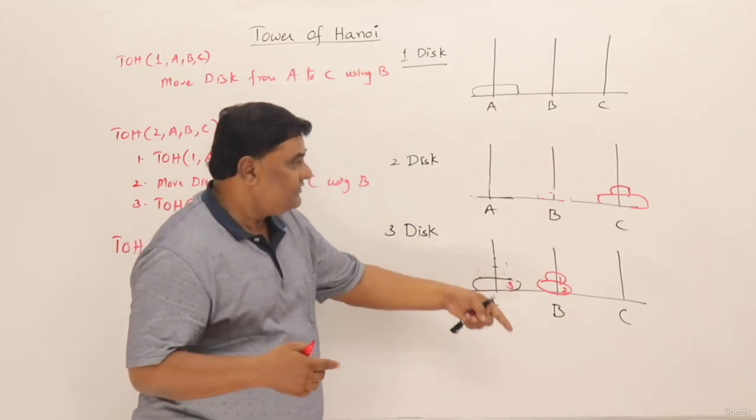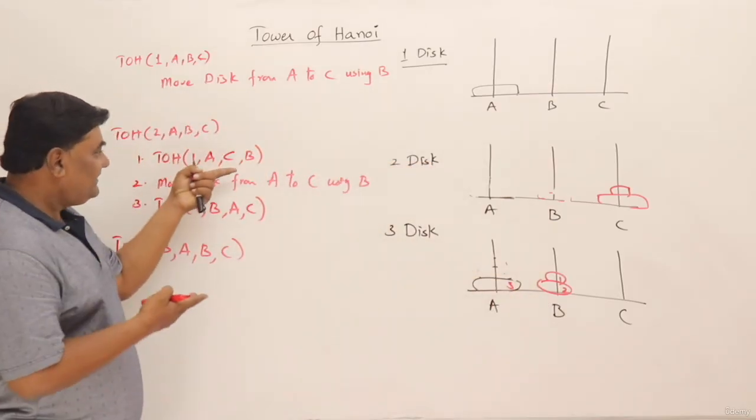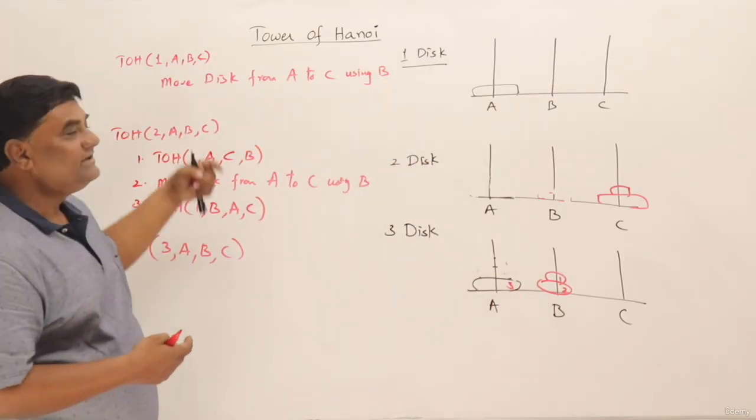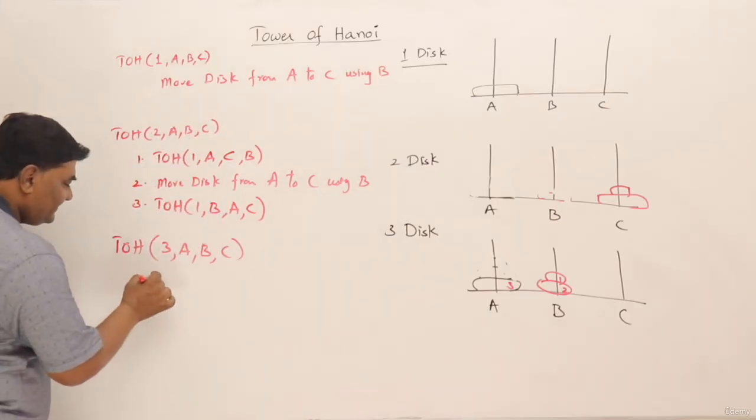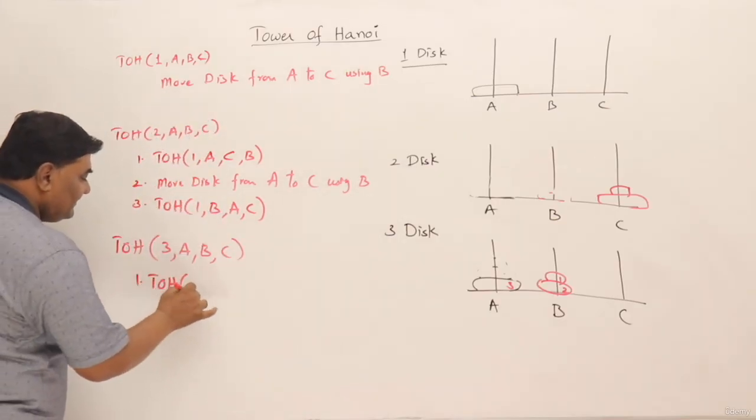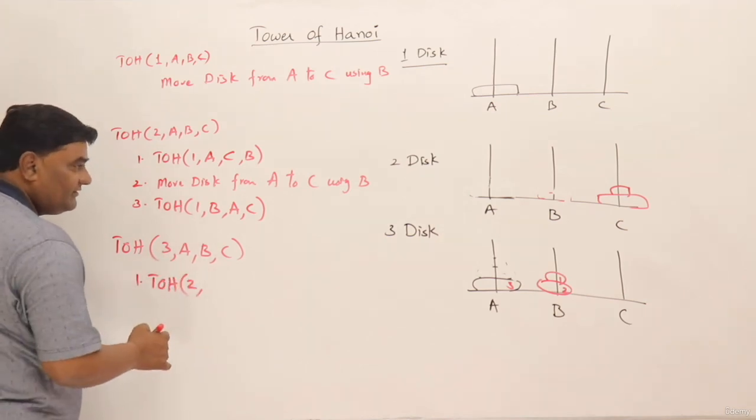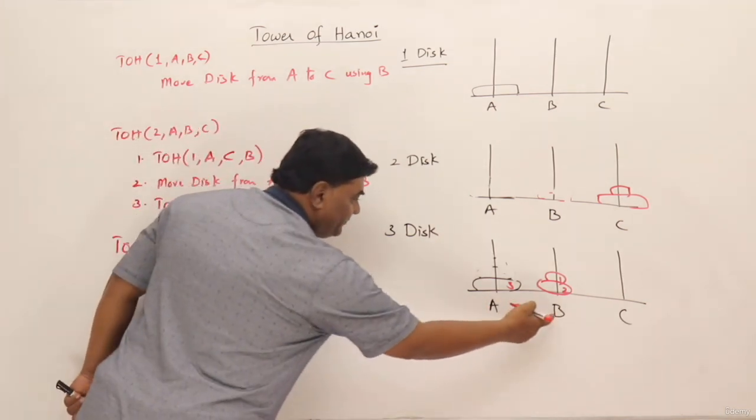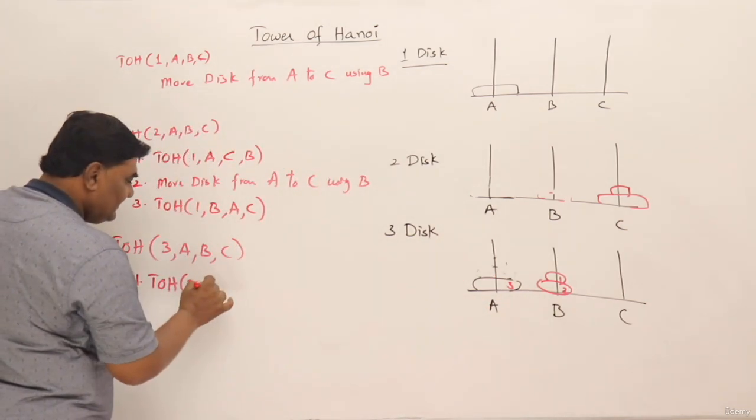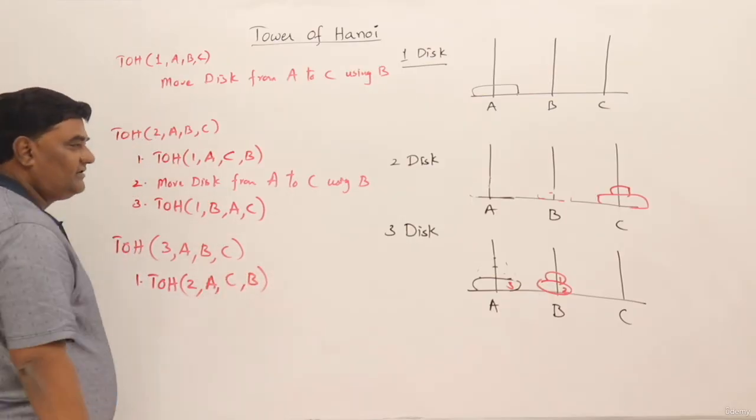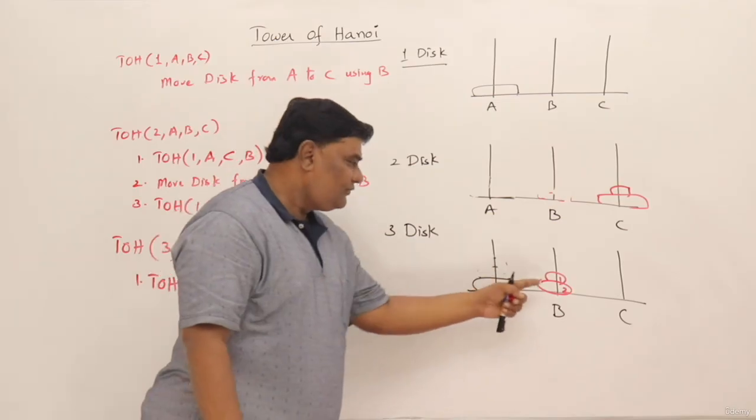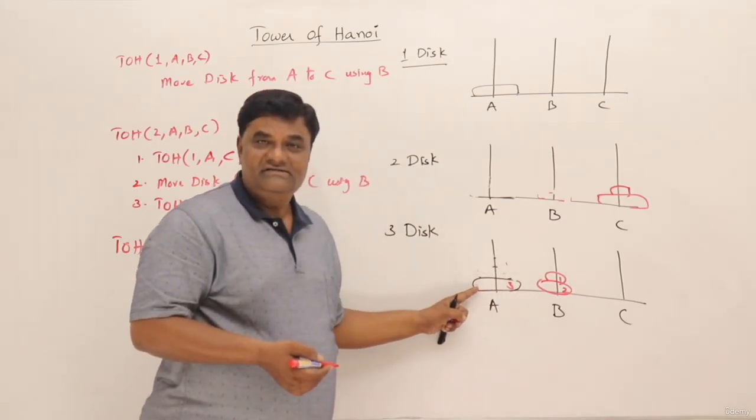So how to move two disks? Already step is given. Then again, how to move one disk? Already step is given here. So let us write down that first step. First step is tower of Hanoi, 3 minus 1, 2 disk. From where to where? A to B. A to B. And C is the intermediate tower.